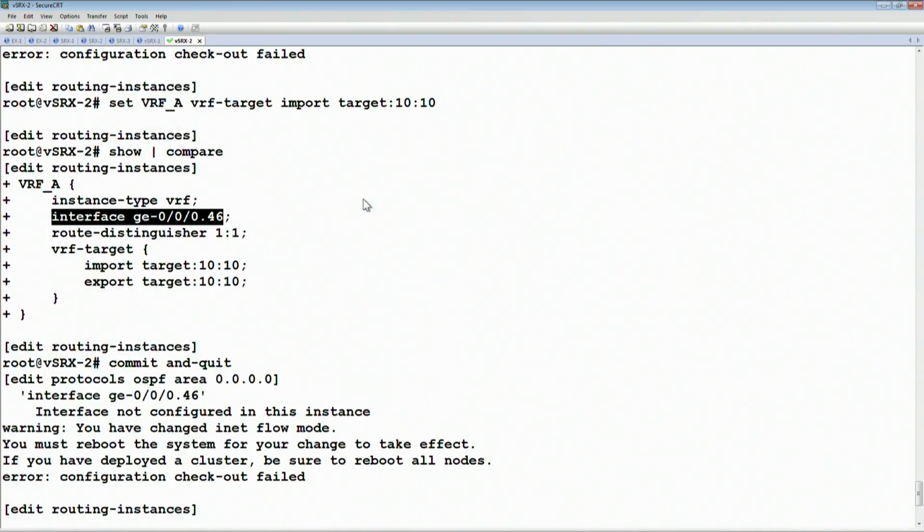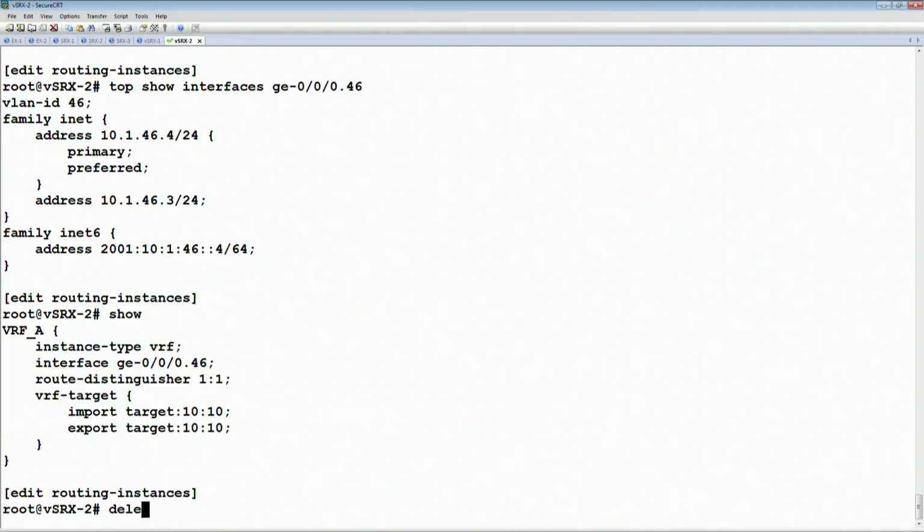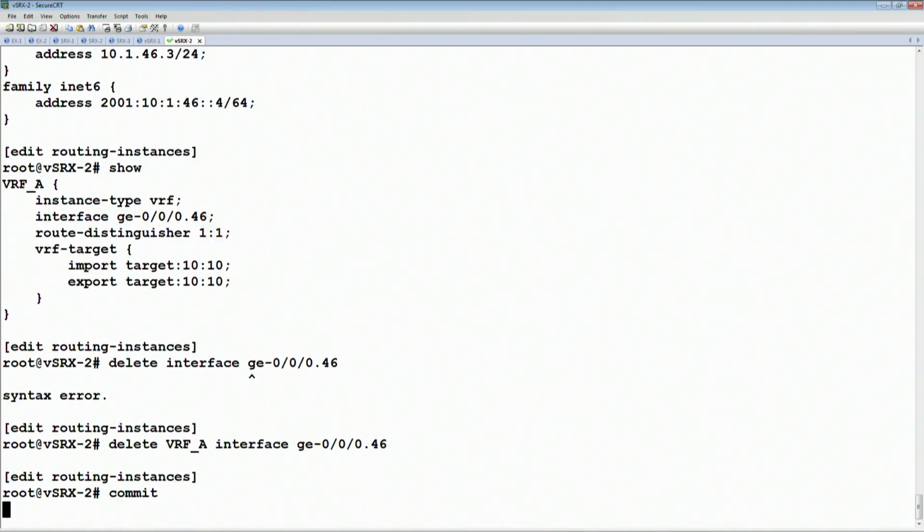Let's say delete interface ge-0/0/0.46. Delete VRF_A. Commit.